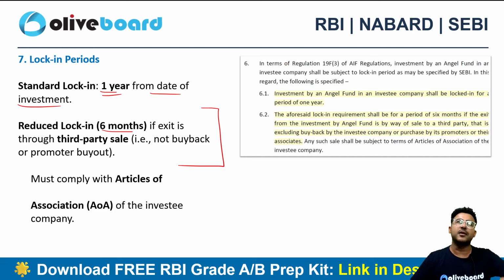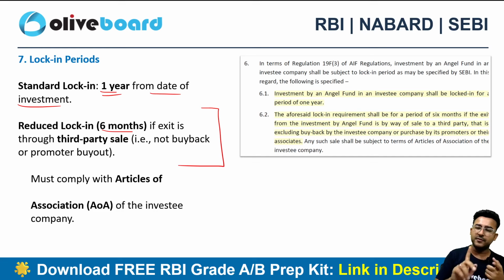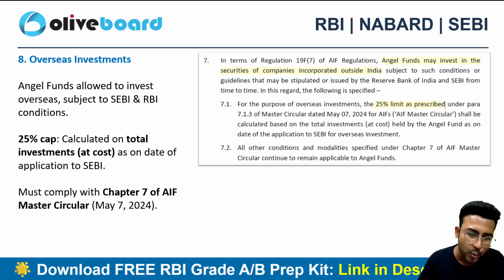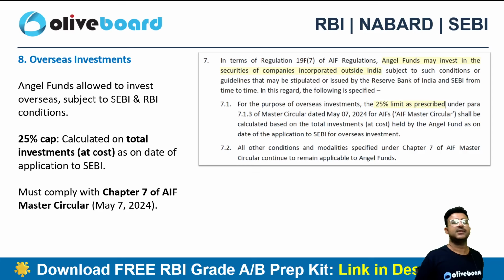However, I cannot ask the fund to buy back my shares, or a promoter buyout won't be possible. I need to sell it to a third party, a friend or anyone whom I can find in the market. So in that case, there will be a reduced lock-in requirement of 6 months. I can even exit after 6 months. But if I am not able to sell to a third party, there will be a standard lock-in requirement of at least 1 year.